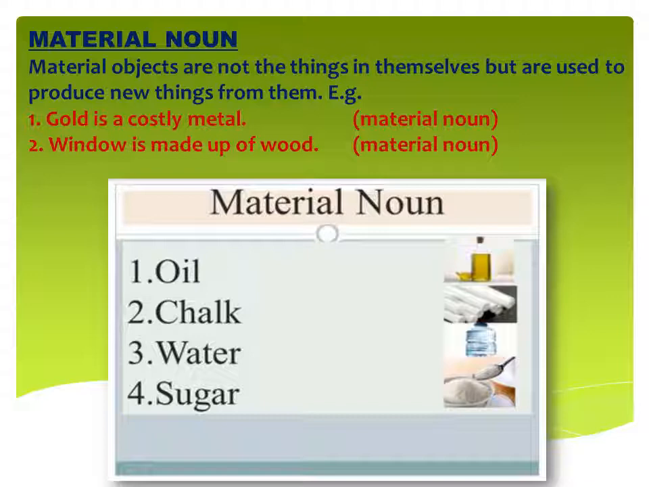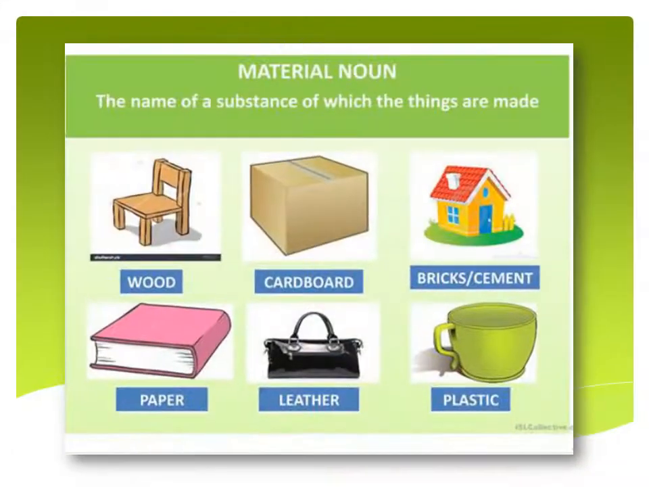Window is made up of wood. Window is a kind of thing, and it is made of which material? Wood. So wood comes in the category of material noun. See some more examples, like oil. Oil is a material. Chalk is a type of material. Water is a kind of material. And sugar is again a kind of material, and all these come in the category of material noun.